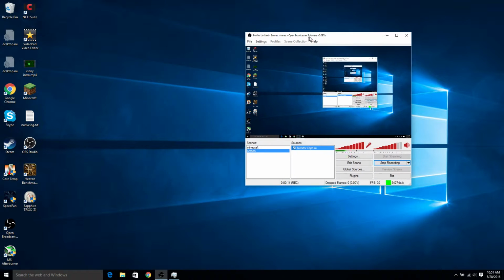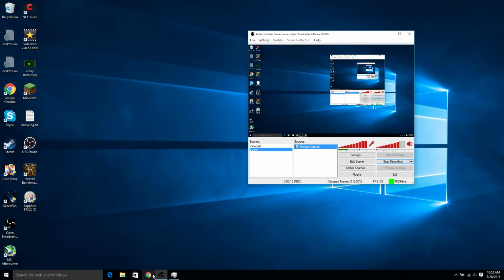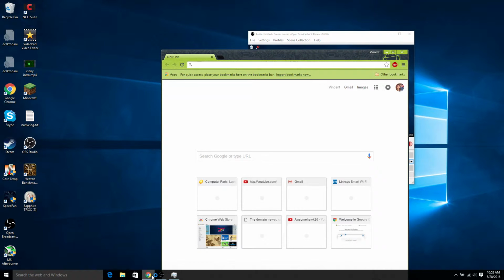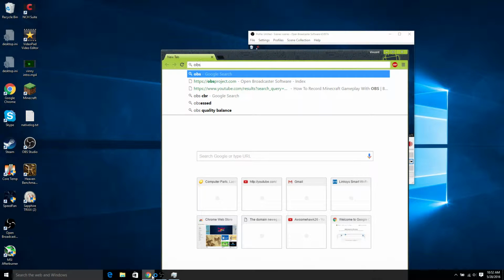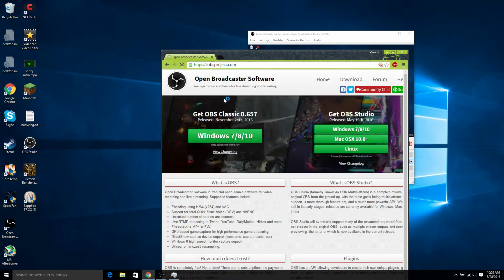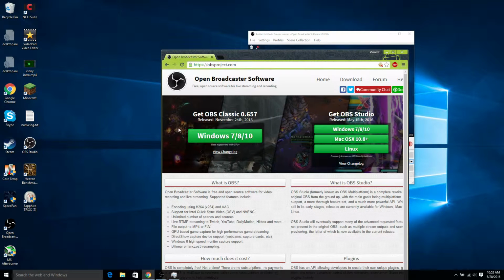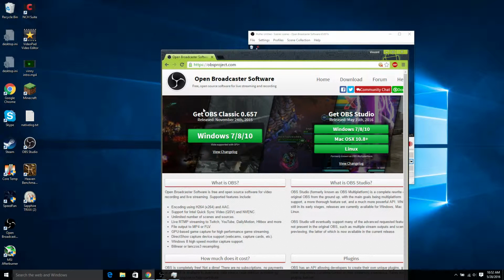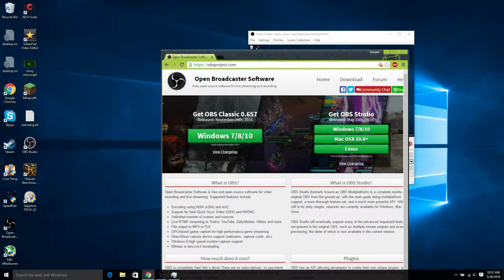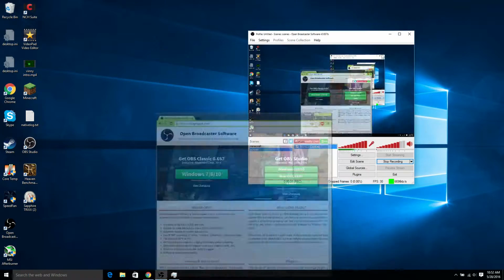So first, if you don't know the link to OBS, I believe it's obsproject.com. Basically there's the classic, which most people use, and then there's also Studio. I use both of them.